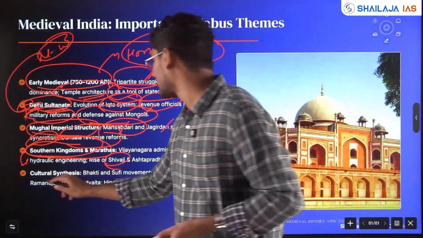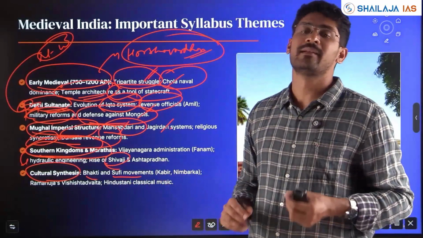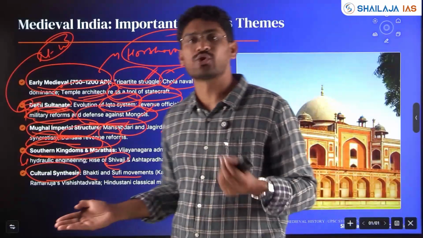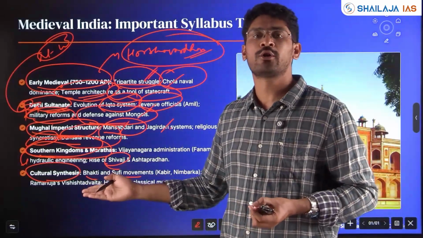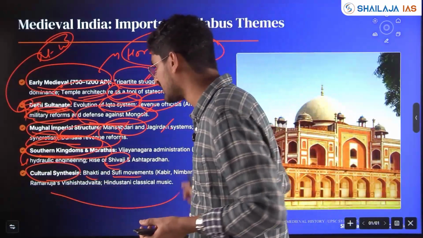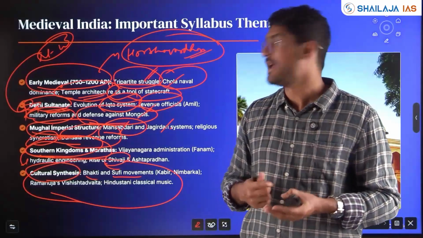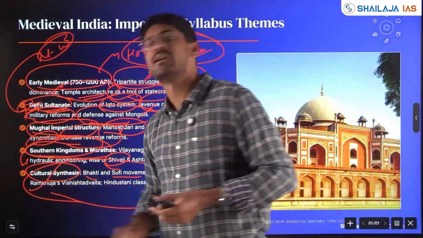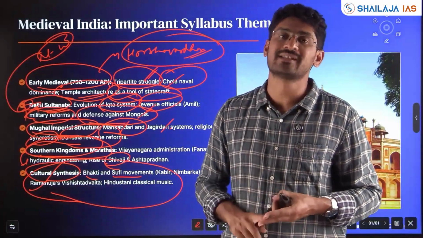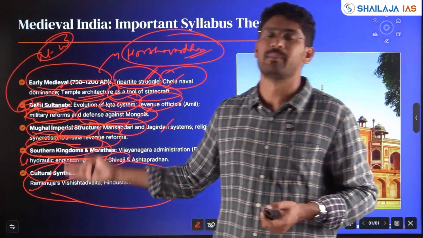Then you have cultural synthesis like the Bhakti movement, the Sufi movement, the important gurus and saints, and their works become important. Questions are coming every year, 1 or 2 questions with respect to saints and their works from this cultural synthesis. And you have Shankaracharya, Ramanujacharya, Vallabhacharya, and many others. The saints and Sufis, their works, what traditions they followed, their characteristics: every year 1 or 2 questions are coming, my friends.